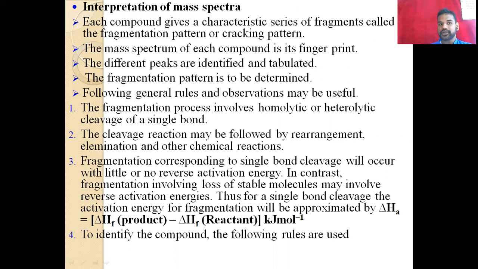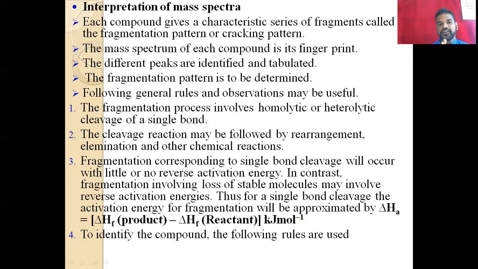So the interpretation of mass spectrum or mass spectra. Here the mass spectrum is the graph. And the first, very important point: each compound gives a characteristic series of fragments called the fragmentation pattern. They have their own fragmentation pattern, like our fingerprint.